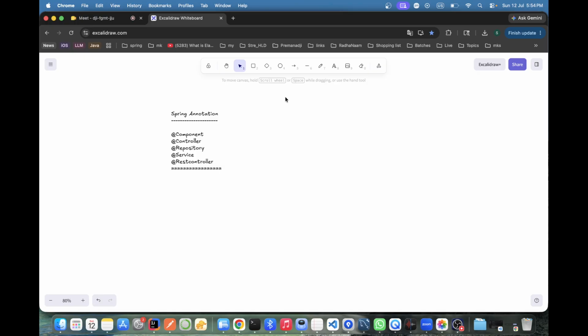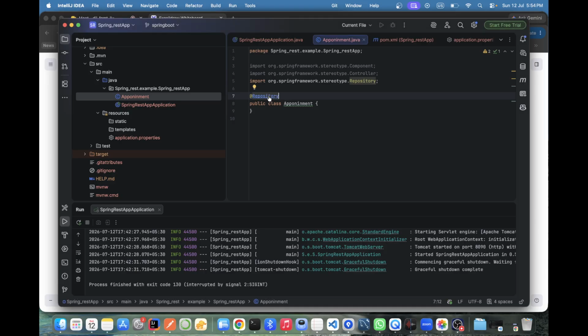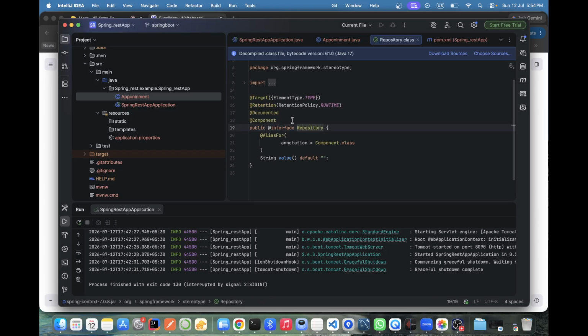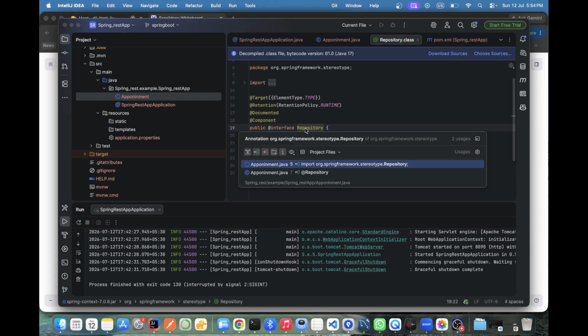See, repositories contain, apart from component, there are also other annotations. Go into the repository. This is an interface. Last, where I go? Interface.